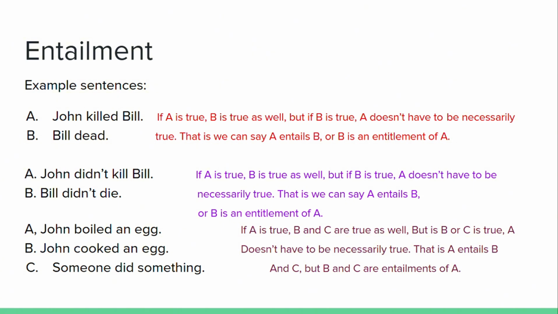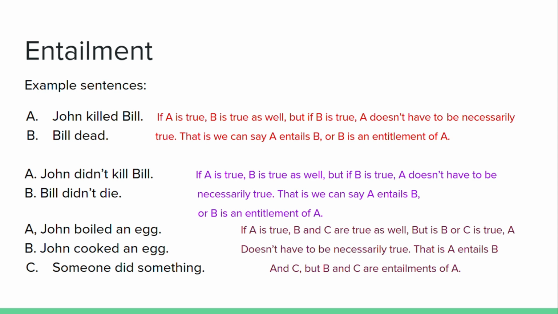Let's look at the second pair of sentences. Sentence A, John didn't kill Bill. Sentence B, Bill didn't die. If sentence A is true, sentence B is true as well.